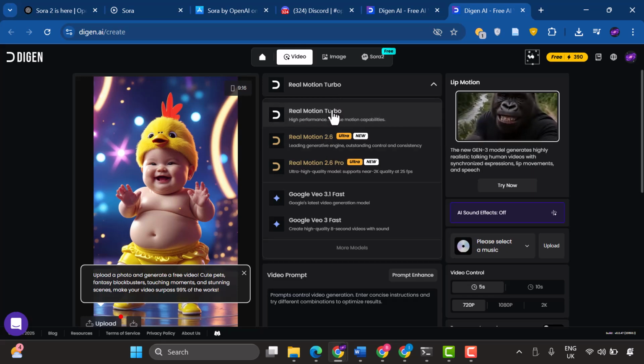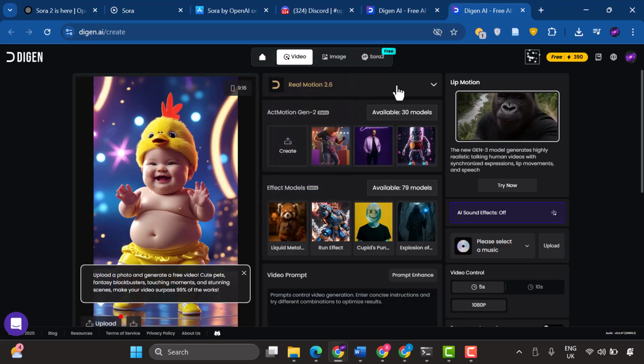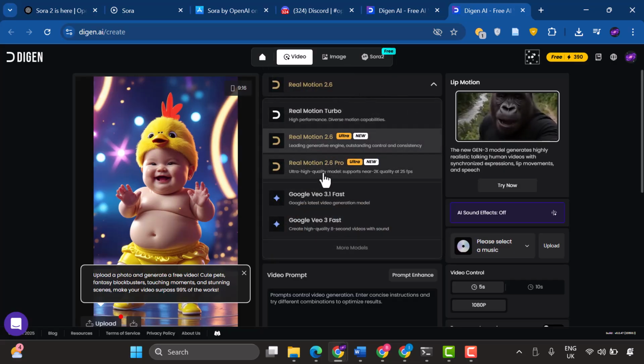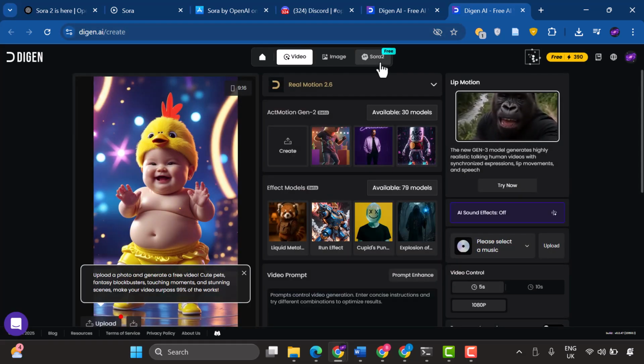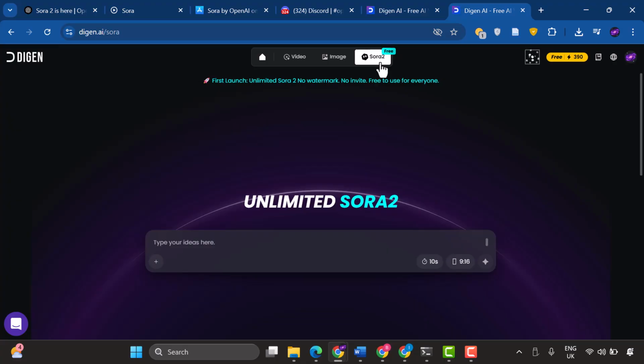So we can see for this real motion table model, it is free to use. I can see for some of them they are also free, like the 2.6.64 model. But for VO 3.1, it is not free, and you have to upgrade to access it. But however, for Sora 2 here, you can see we can generate free videos. And see it says Unlimited Sora 2 here. We have no watermark, no invite code needed, free to use for everyone. This is fantastic.